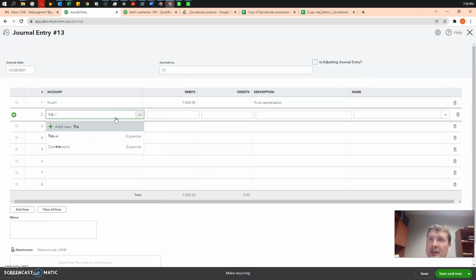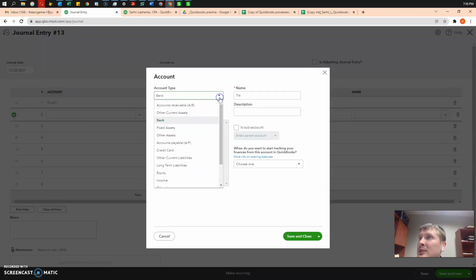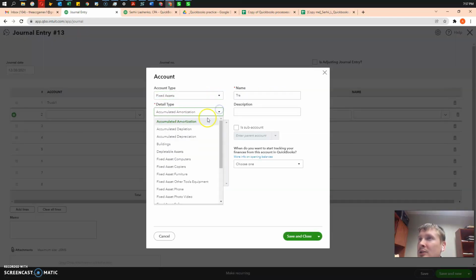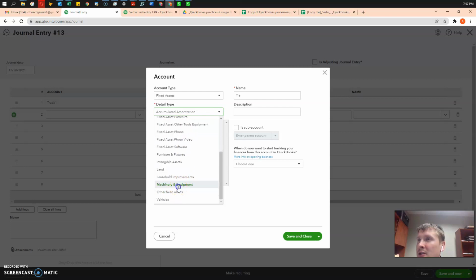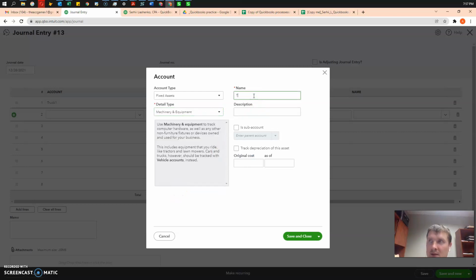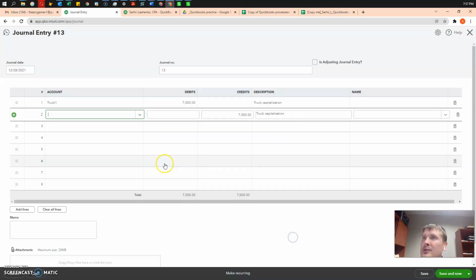Okay, trailer. Let's add new account here. Fixed assets, machinery and equipment, trailer. Same in description. No other stuff. $1,000 debit. Trailer capitalization.